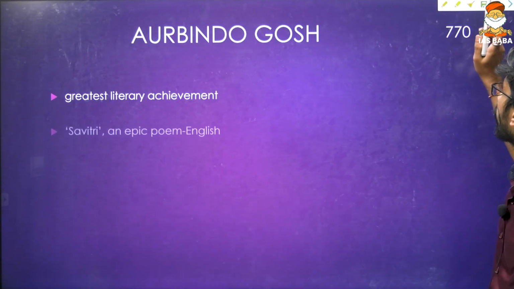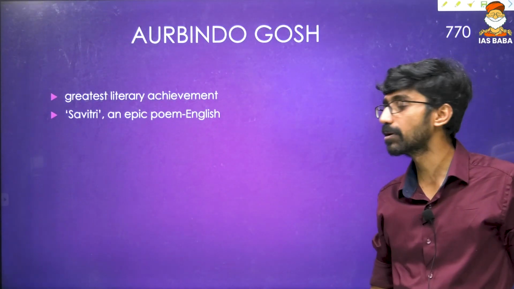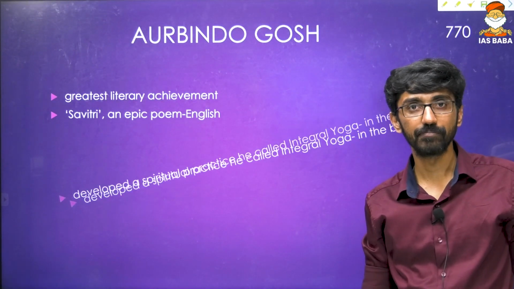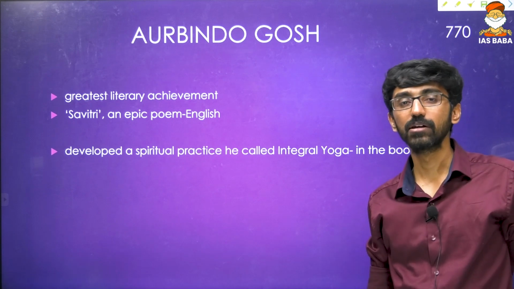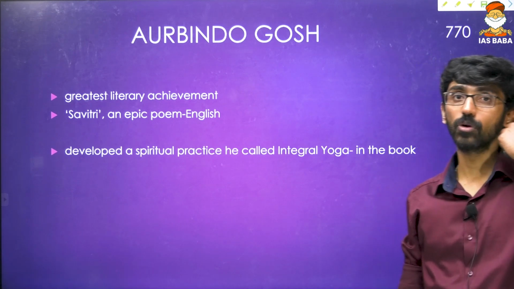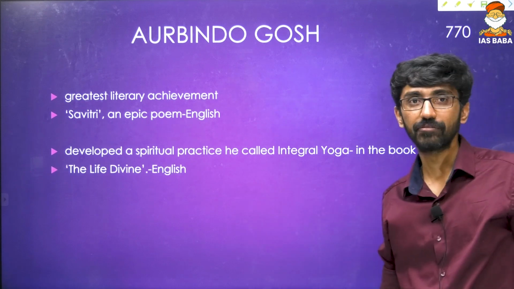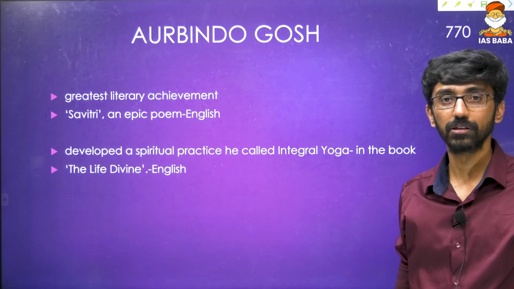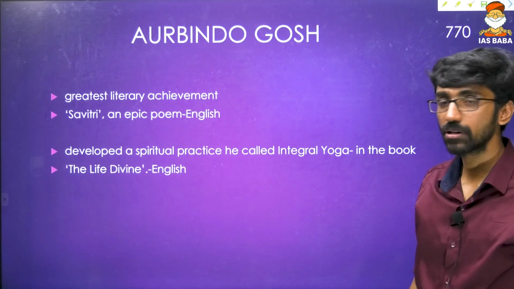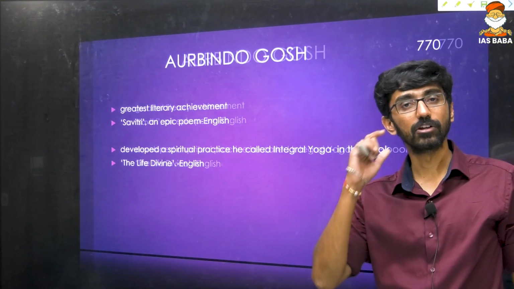And again, he wrote certain poems. His greatest literary achievement is the epic poem in English, Savitri. He also developed one kind of spiritual yoga, also called integral yoga. In the book The Life Divine, written in English, he talked about that integral spiritual yoga.